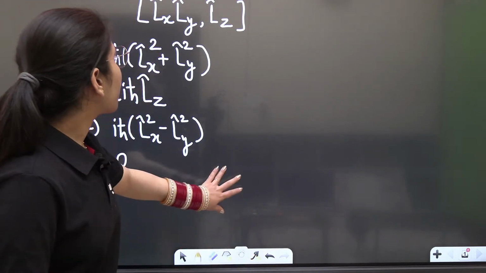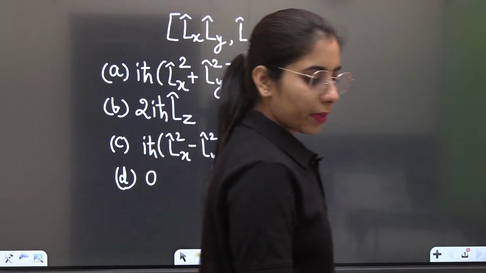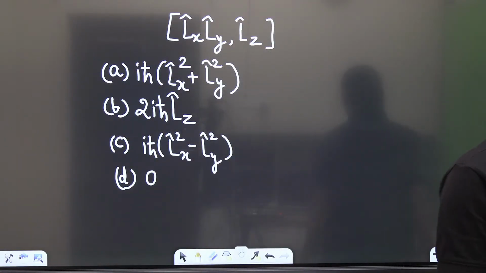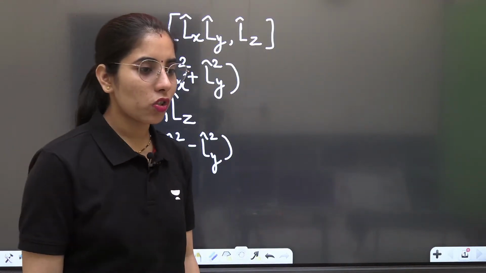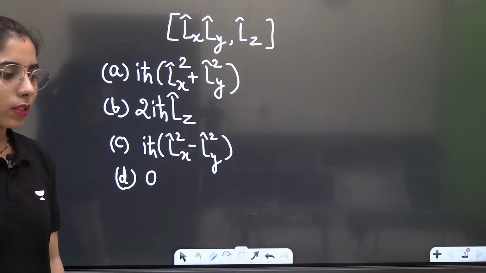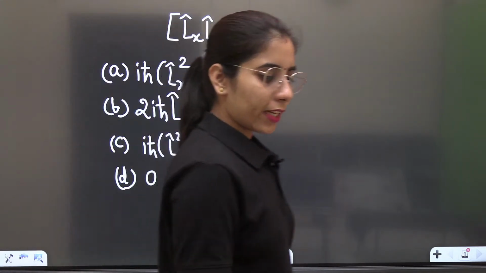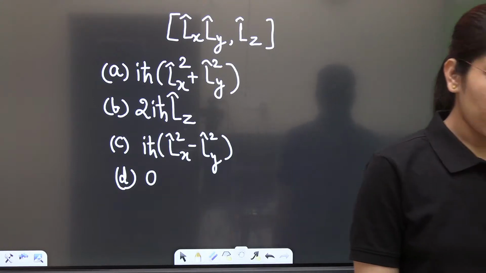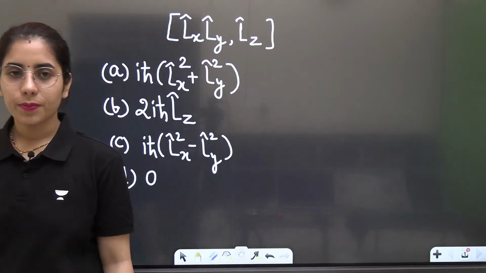It's simply going to be Lx with Ly, Lx into Ly, commutator bracket with Lz. Nobody has answered till now. I'm waiting for your reply. Whatever the right answer is according to you, just mention it. I will tell you whether it's right or not. Check and let me know whether you got it or not.